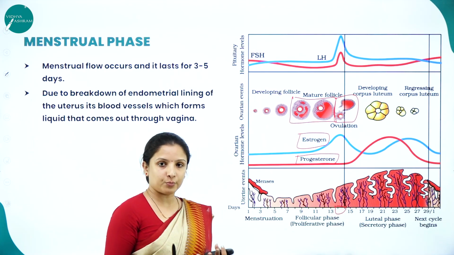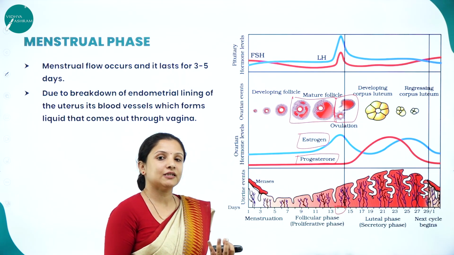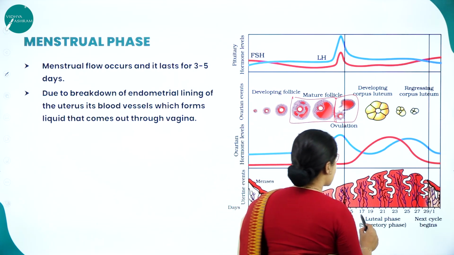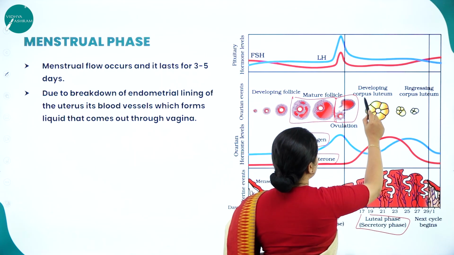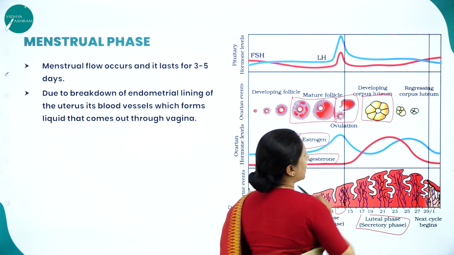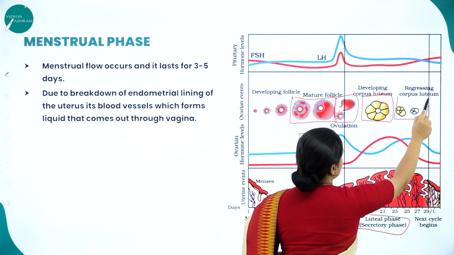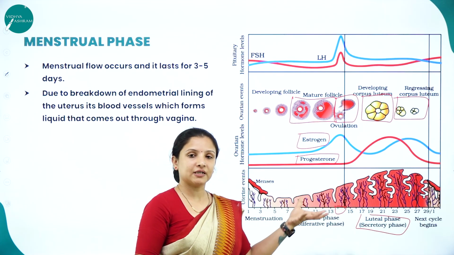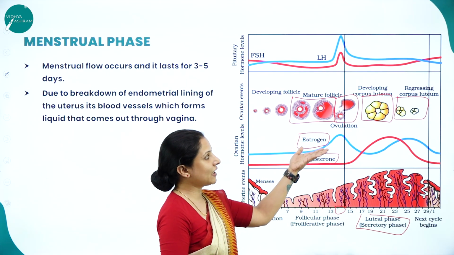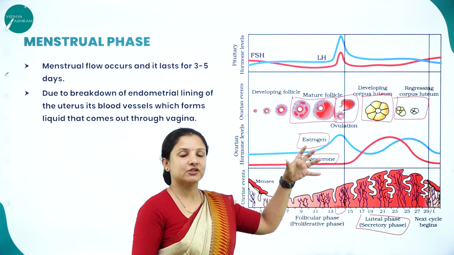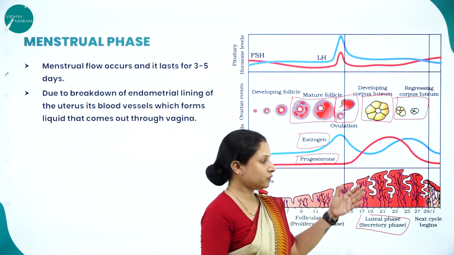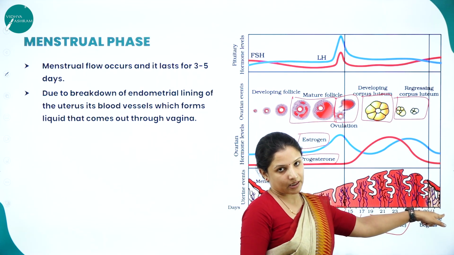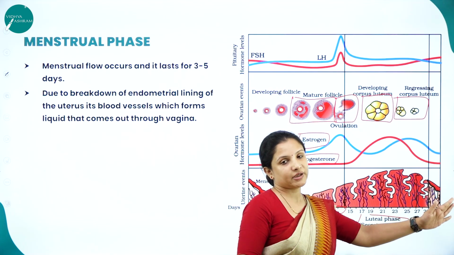If copulation doesn't happen, or if fertilization of the egg by the sperm doesn't happen, then it will enter the next stage, which is called the luteal phase. There the corpus luteum will start developing, and if fertilization does not occur, then the corpus luteum will start regressing and the follicle will just degenerate. If that happens, then the next menstrual cycle will begin on the 29th day. That is, after 29 days, the menstrual cycle will start again.